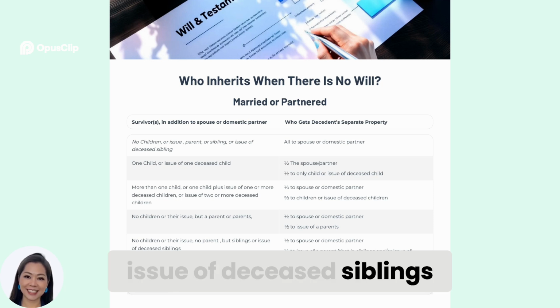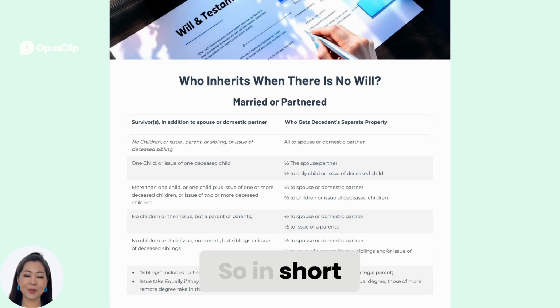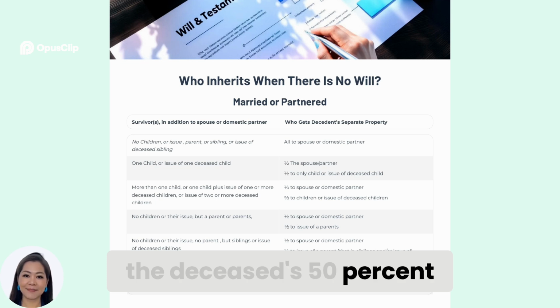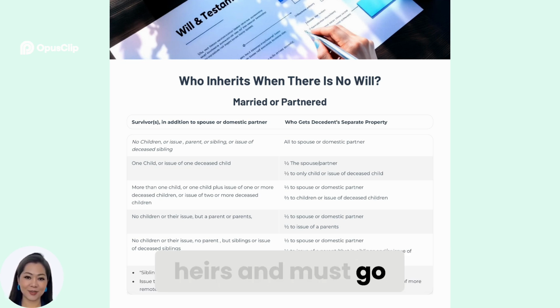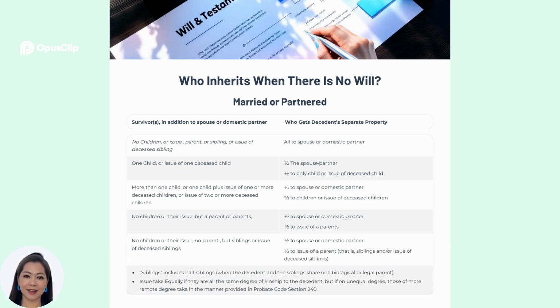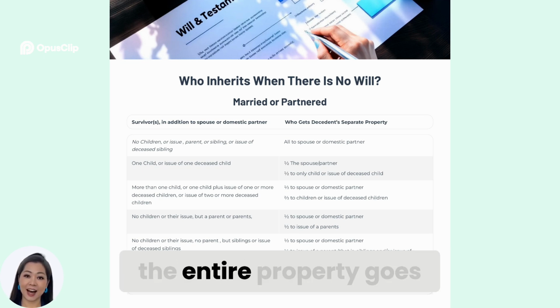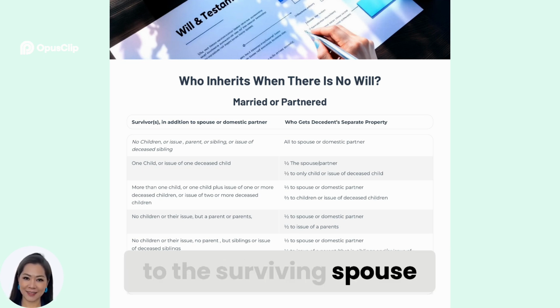issue of deceased siblings. So in short, with regular community property, the deceased's 50% may go to their heirs and must go through probate court. With community property with right of survivorship, the entire property goes to the surviving spouse.